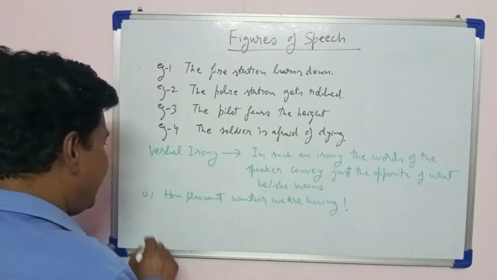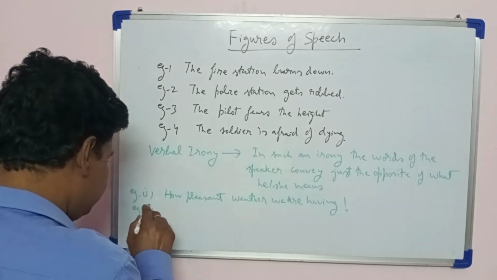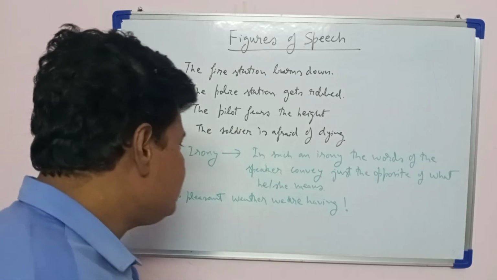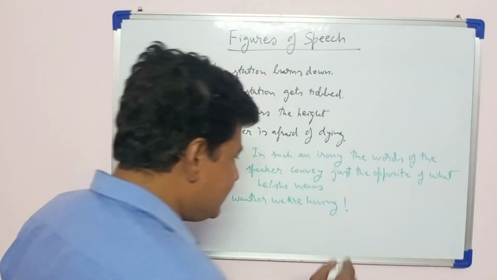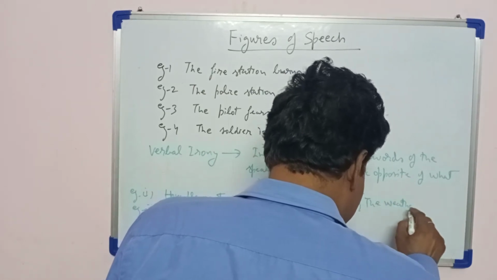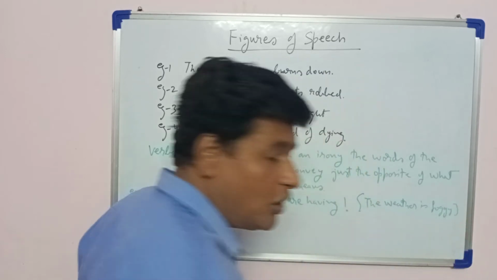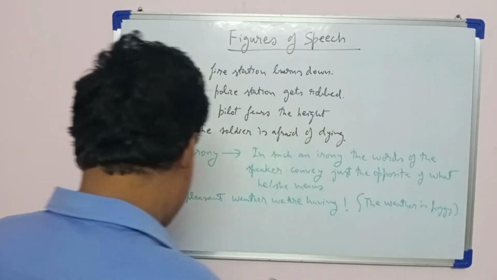So what will be the irony in this? This is example 1. Here there is verbal irony in it. Actually the weather is foggy or stormy, we can say.